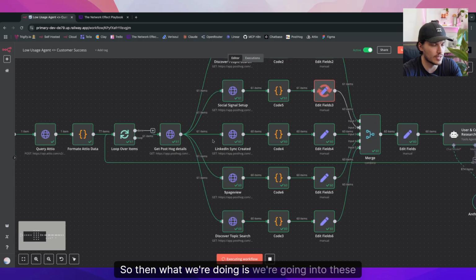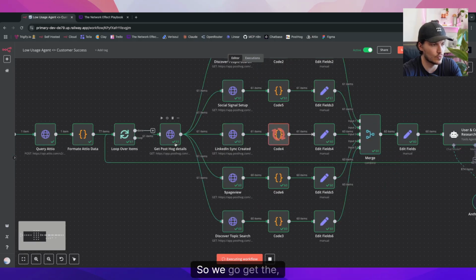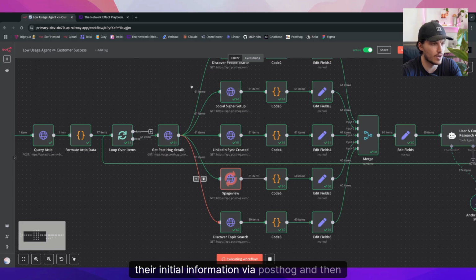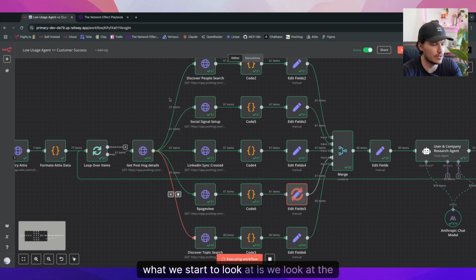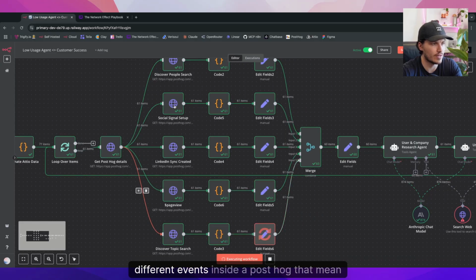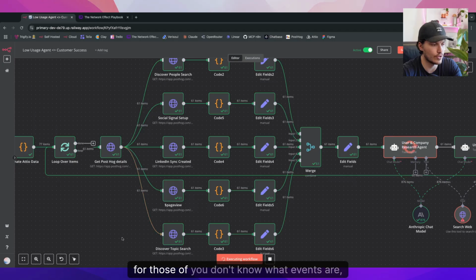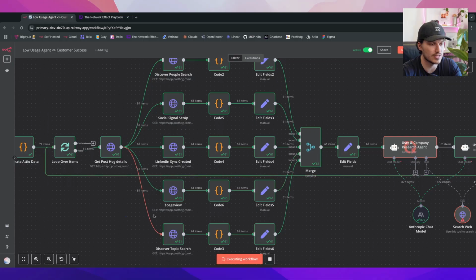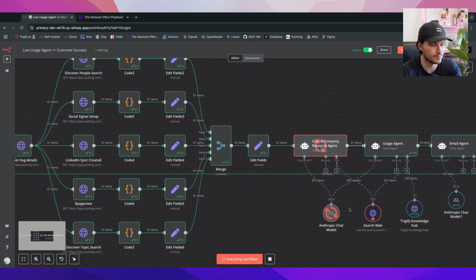Then we go into these users and get more details. We get their initial information via PostHog, and then we look at the different events inside of PostHog that mean something to us. For those of you who don't know what events are, these are effectively the different features inside of Triggerfy that someone could or couldn't use, as well as a more holistic overview with page views, so we can see everything that they have or haven't done.